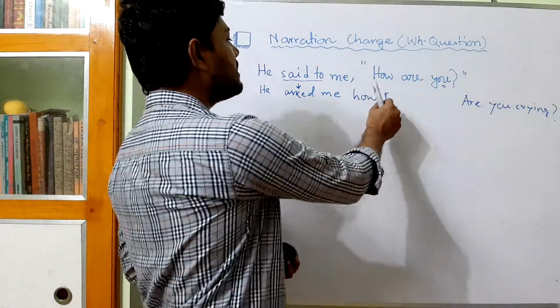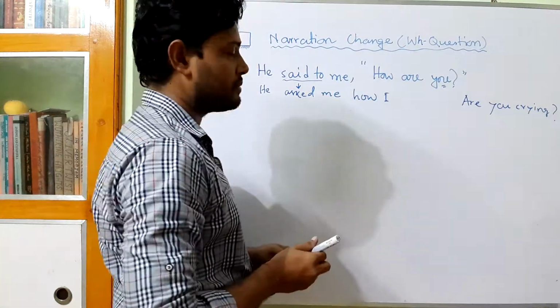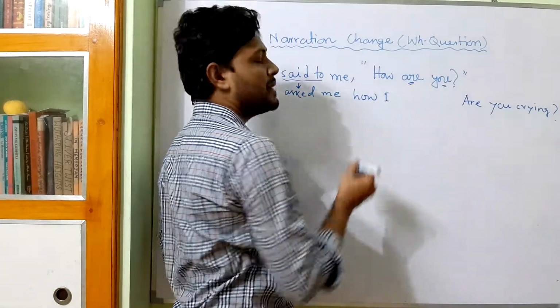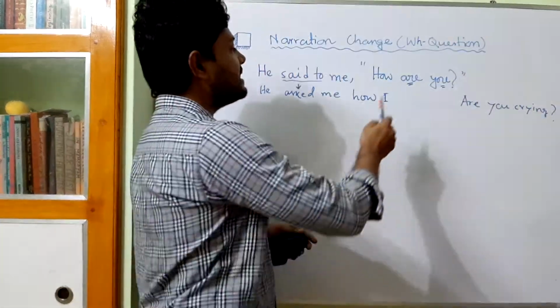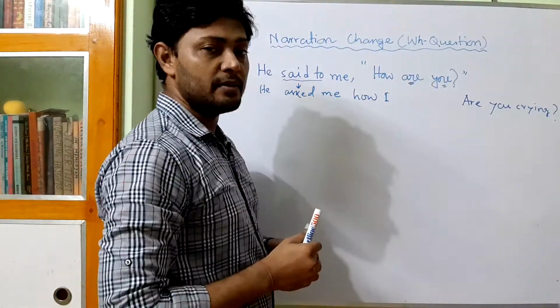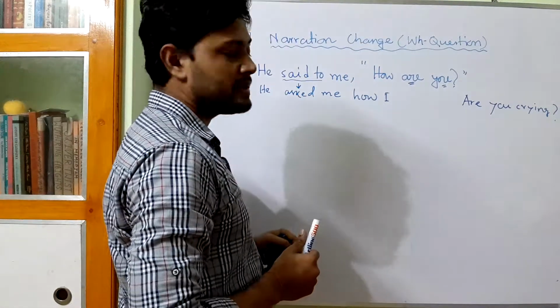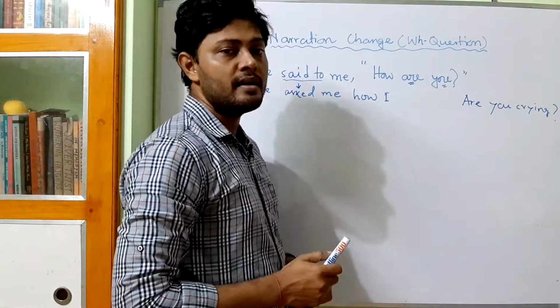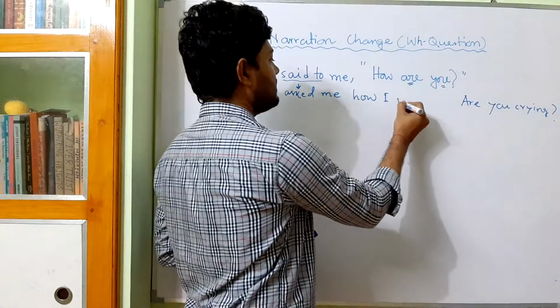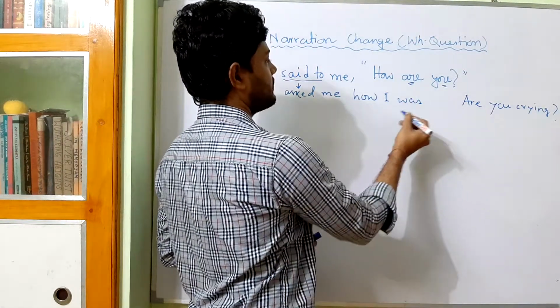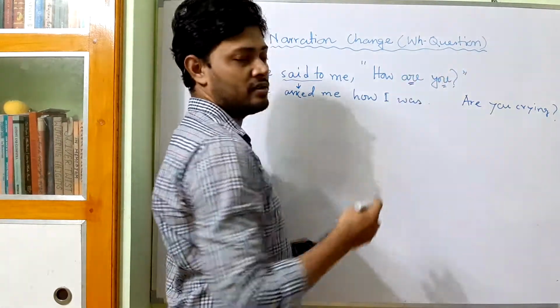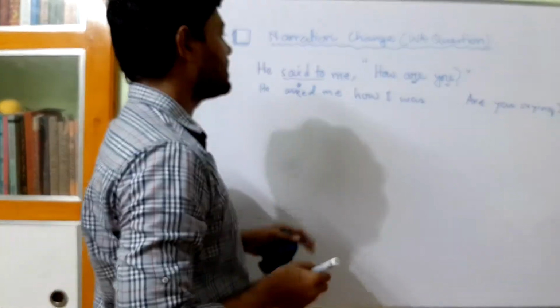Then we have to think about the verb. Here are is the main verb and it is present indefinite tense. The reporting verb is in the past tense, so it will be changed into past indefinite. That means I was. Full stop. There is nothing else. Okay. I am explaining with another example.